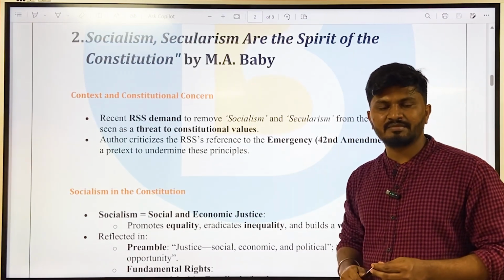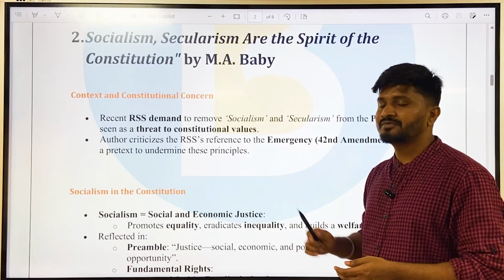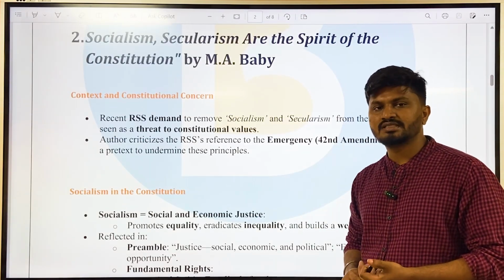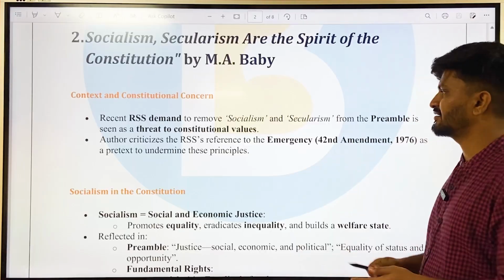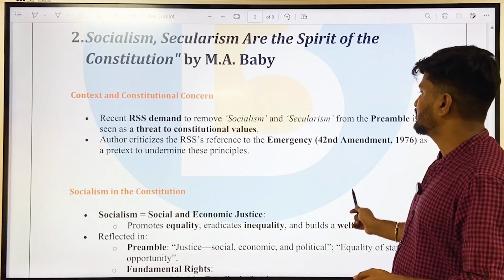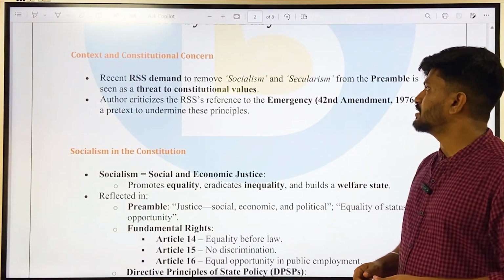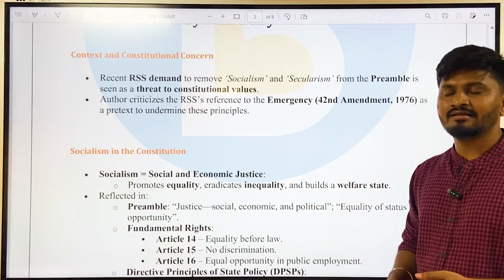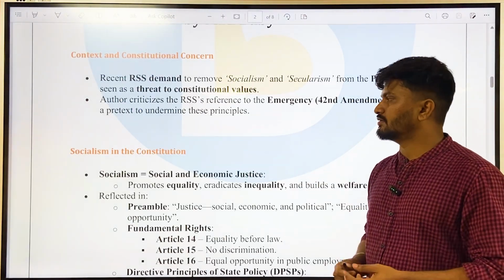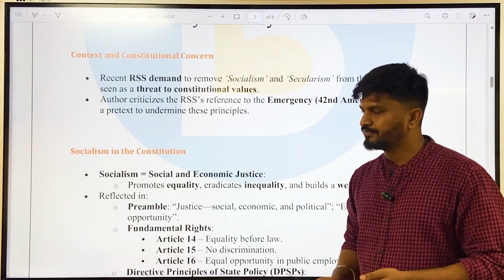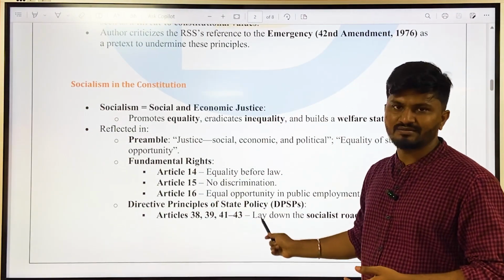Recently, the RSS made a comment that socialism and secularism were not part of the original Indian constitution. They were added by the 42nd Constitutional Amendment Act. So they said that India is not socialist or secular, and these are not constitutional values. So this editorial comes in this regard.